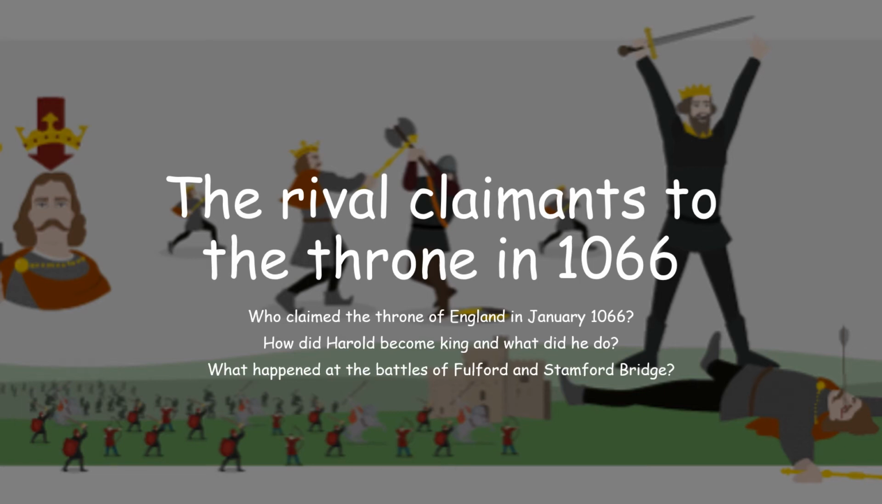Welcome to lesson 4, looking at this time the rival claimants to the throne in 1066, and we've got 3 key questions. Who claimed the throne of England in January 1066? How did Harold become king and what did he do? And what happened at the battles of Fulford and Stamford Bridge? So write down as your heading: the rival claimants to the throne in 1066.